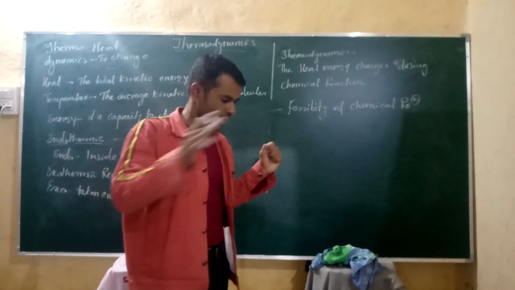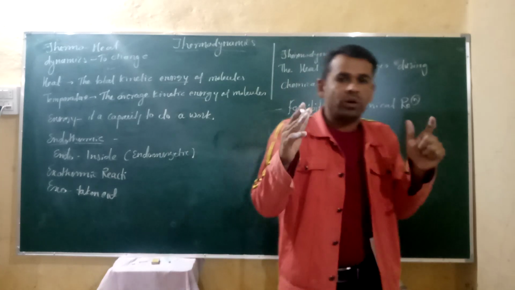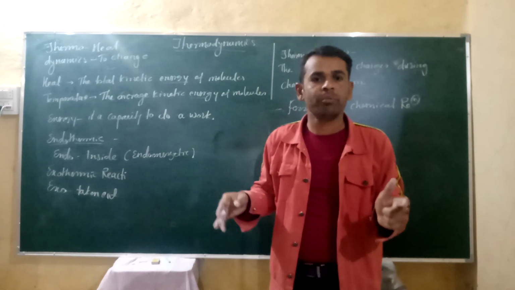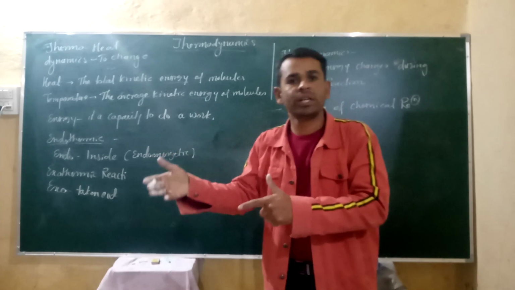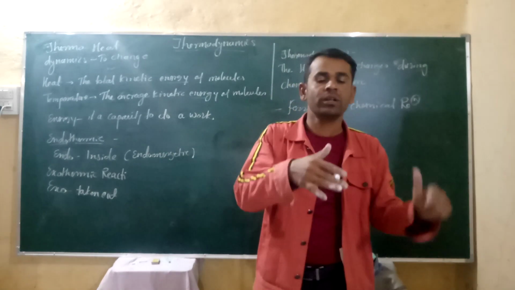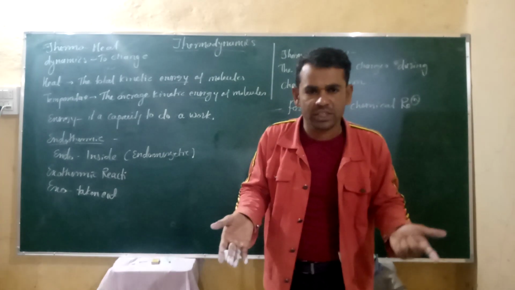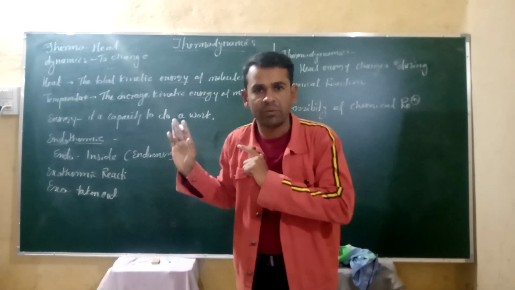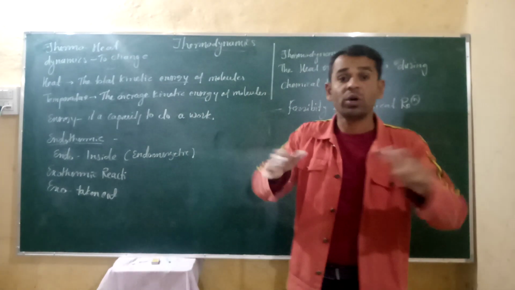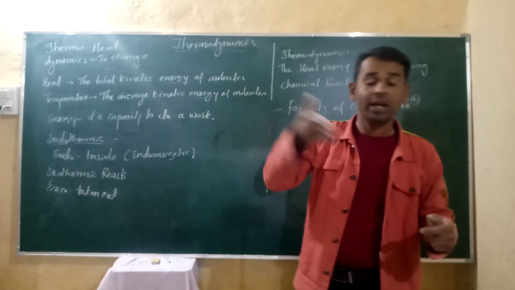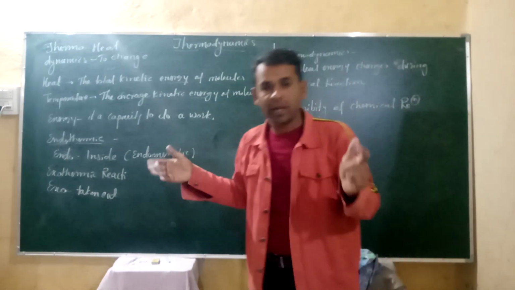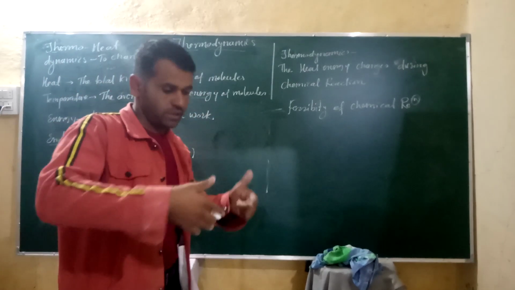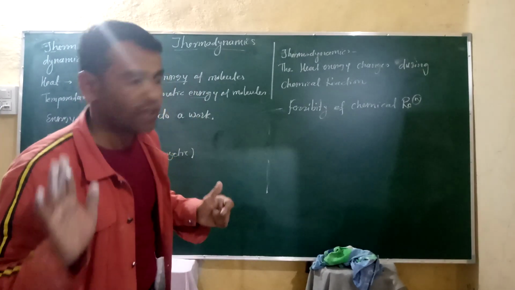For example, suppose ice is converted into liquid, and the surrounding temperature is 25 degrees Celsius while the ice has a temperature of -2 degrees Celsius. After some time, the ice is converted into liquid. Why? Because the surrounding temperature is more than the system's temperature. So it is an endothermic reaction. Heat is absorbed and the ice is converted into liquid form.